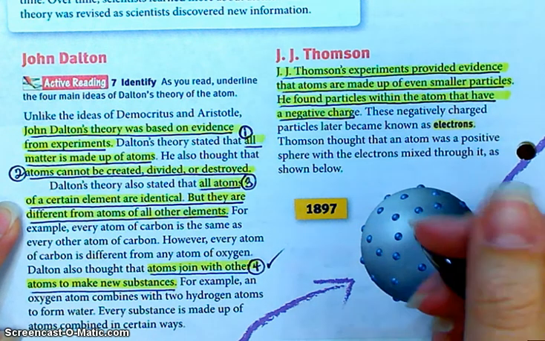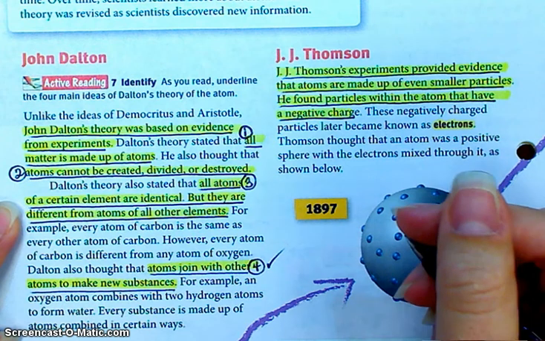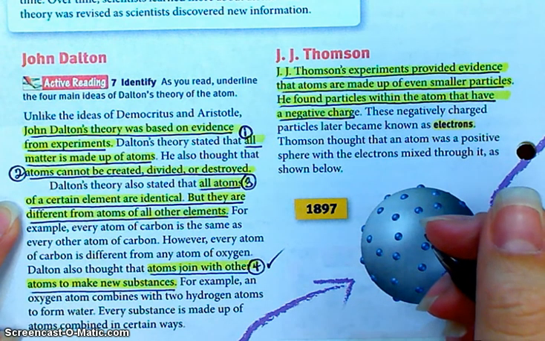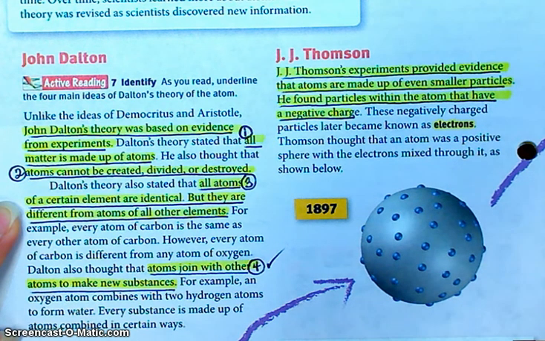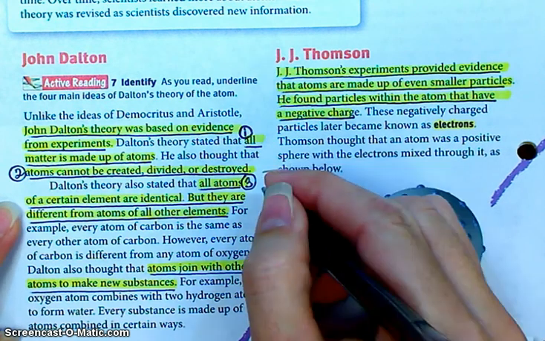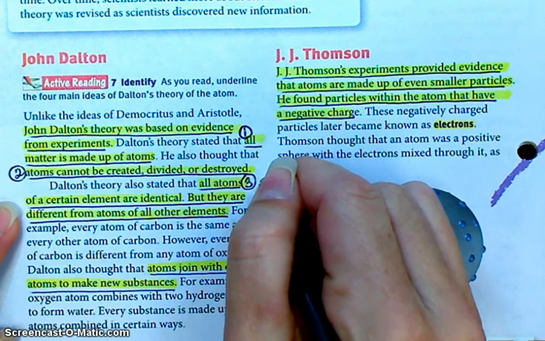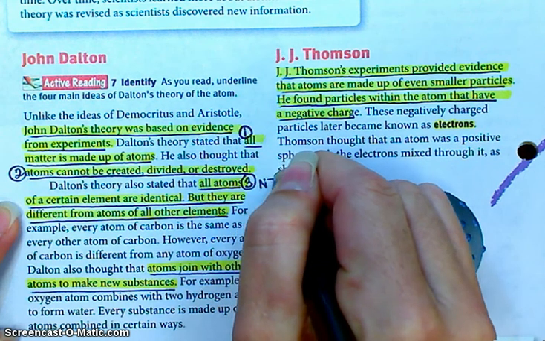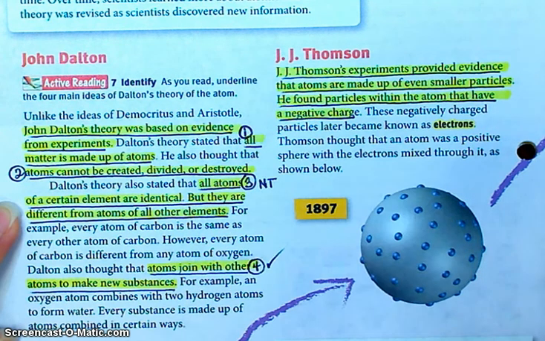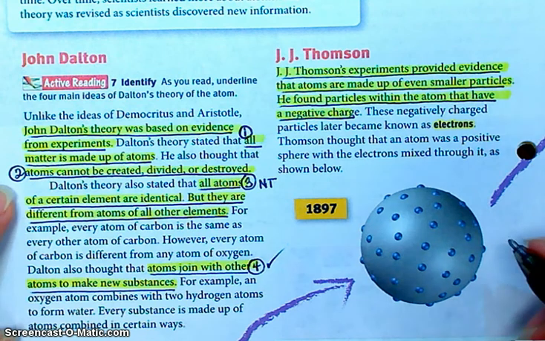For instance, carbon. Not all carbon atoms are identical. Okay? There are different varieties of carbon known as isotopes, and they're slightly different. We'll talk about what makes them different later on. Okay? They're still atoms of carbon, but they're not identical. So this one, not true. We have later figured out.